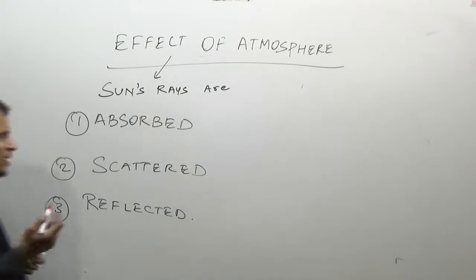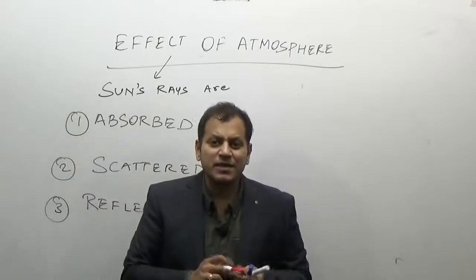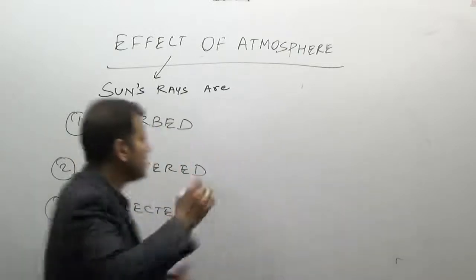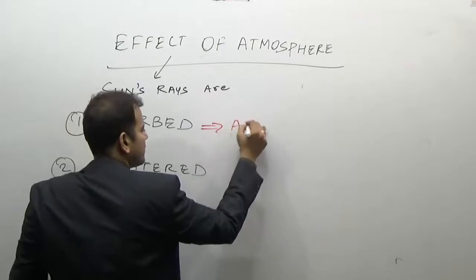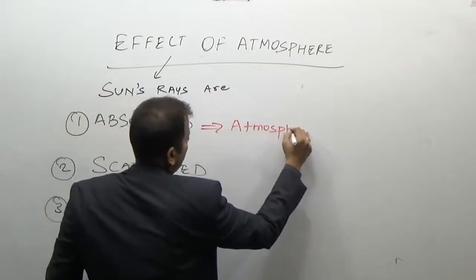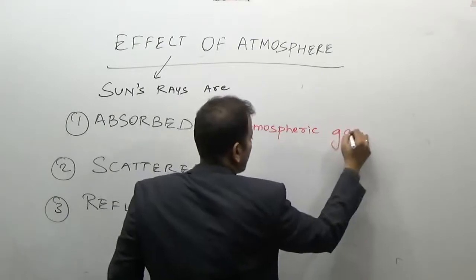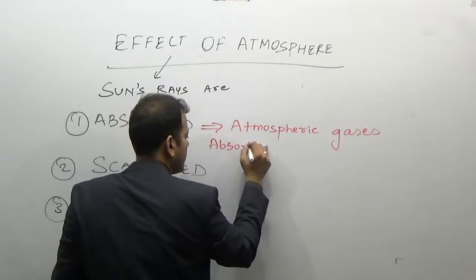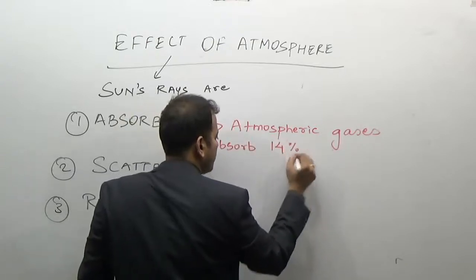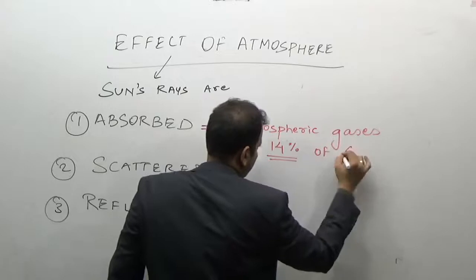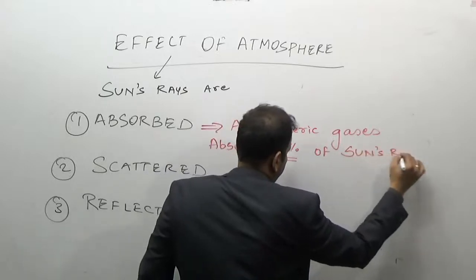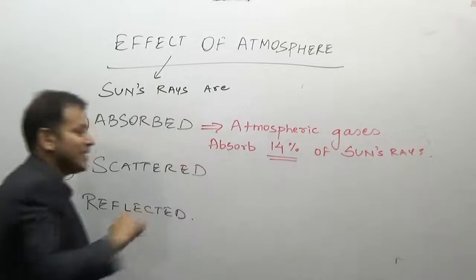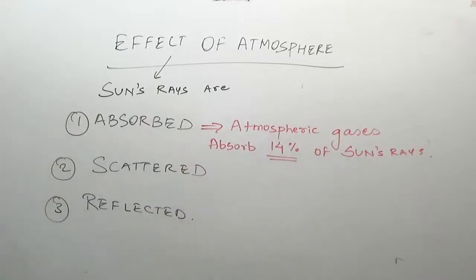In fact, 100% of the sun's rays are coming. You remember that atmospheric gases absorb 14% of the sun's rays.